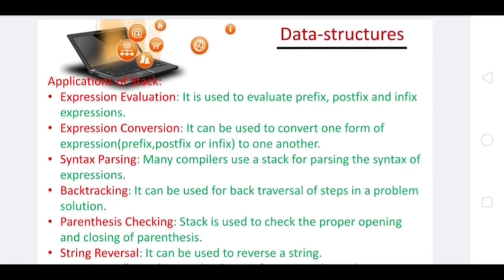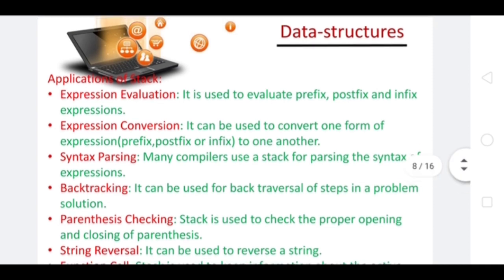Now, where can we use the data structure stack? It is widely used. We have a number of applications related to the stack. It is widely used in expression evaluation. It is used to evaluate prefix, postfix, and infix expressions. Prefix means that all the operands will be on one side in the beginning, and then the operators will be on the other side. Then we have expression conversion.